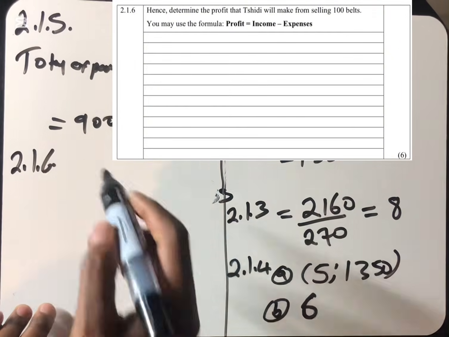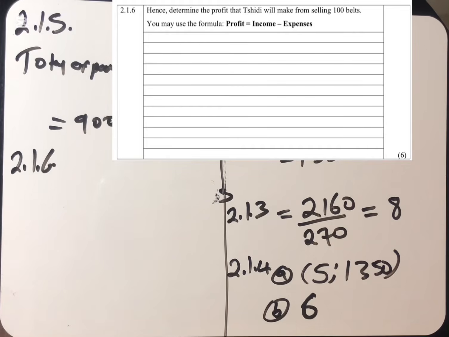2.1.6. Determine the profit that CD will make from selling 100 belts. You may use the formula profit is equal to income minus expenses. Okay, it's fine. So what you need to do first, you must first calculate the total expenses of making 100 belts. Then from there you must also calculate the total income of selling 100 belts. Then you find the difference.